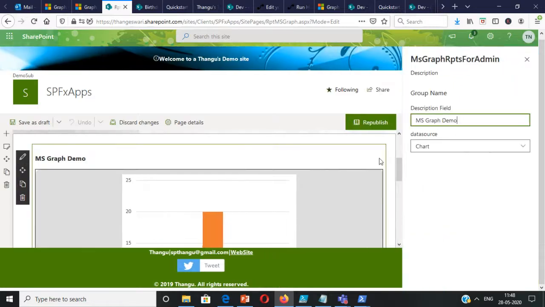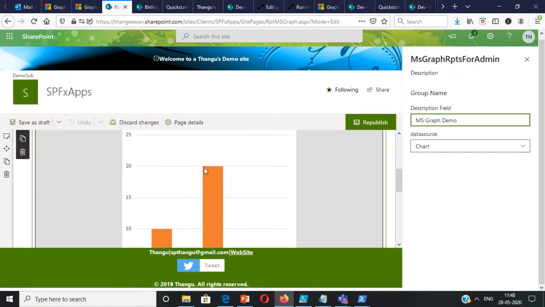Currently I'm showing a chart, which is from an Excel file in OneDrive. This is a common requirement even in many organizations. They would love to generate a complex chart. Long back we had to use the complex Excel Web Access web part, and in the end it might fail because of permission issues. With MS Graph and SPFx, you don't have to worry about configuring in the Azure portal. It's very simple and straightforward. I just have a simple Graph API that will read the chart from OneDrive. So this is for the chart.